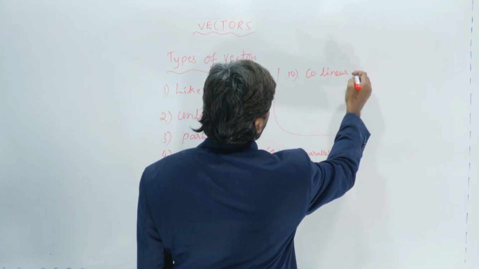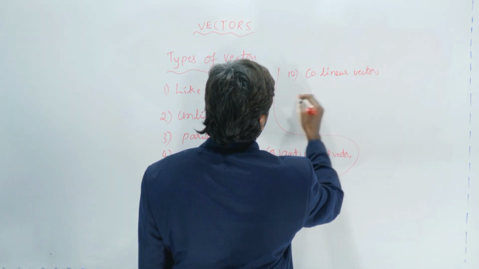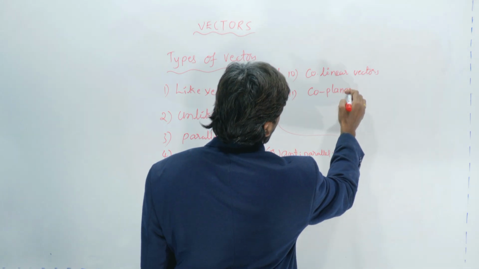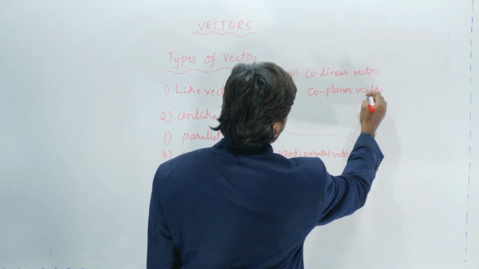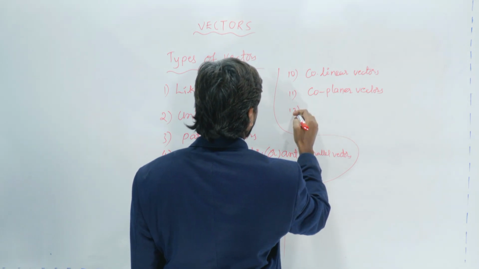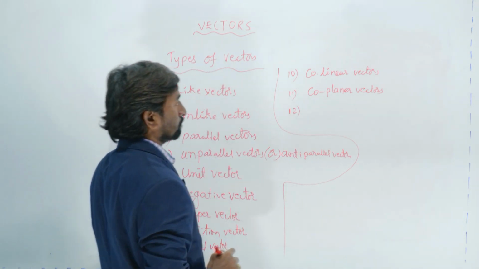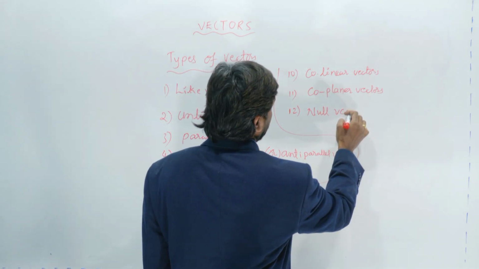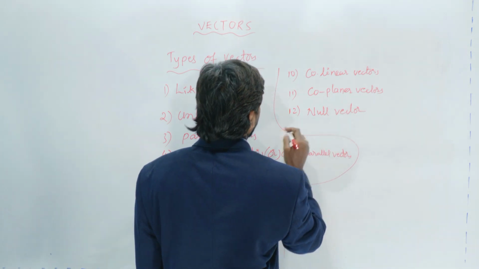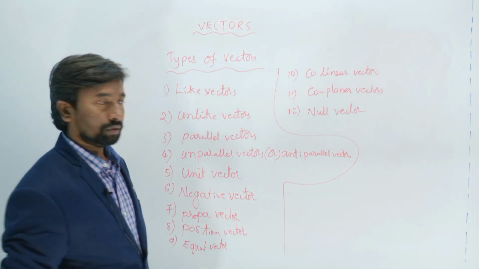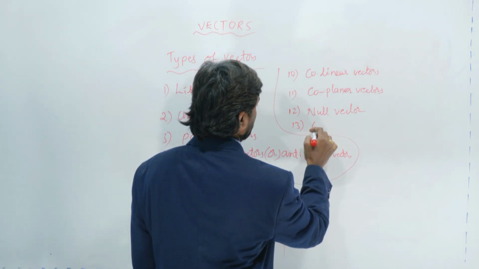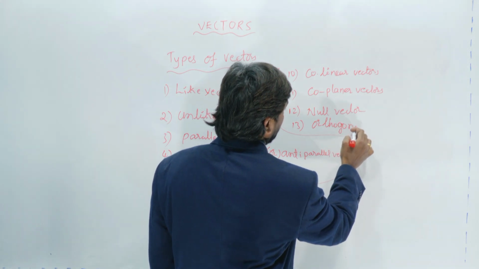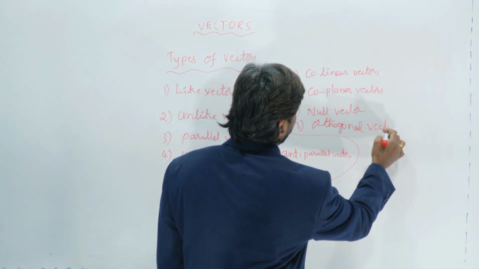The eleventh one is coplanar vectors. The twelfth one is the null vector. Then we have the orthogonal vectors.